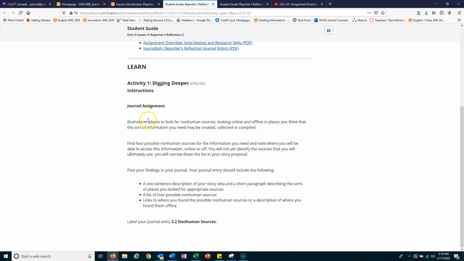So whatever it was that you chose to do your proposal on, you're doing kind of an extension of that. So basically what you're doing is you're going to brainstorm places to look for non-human sources. You're going to look online and offline in places that you think that sort of information may be created, collected, or compiled. So you're going to find 4 possible non-human sources for the information you need and note where you will be able to access that information, either online or off. You will not yet quite identify the source that you will ultimately use, but you will narrow down the list in your story proposal.